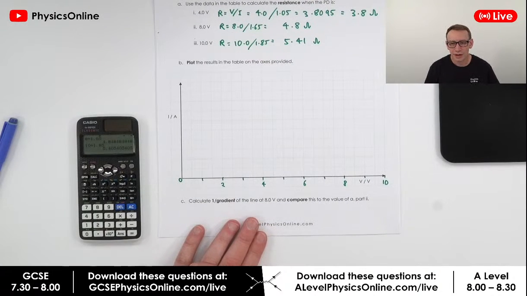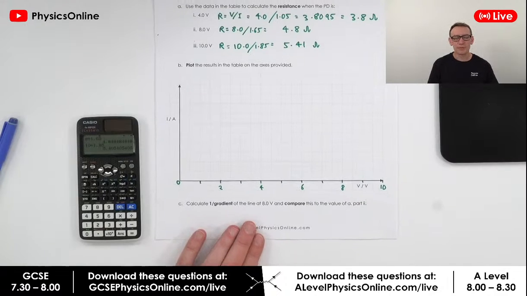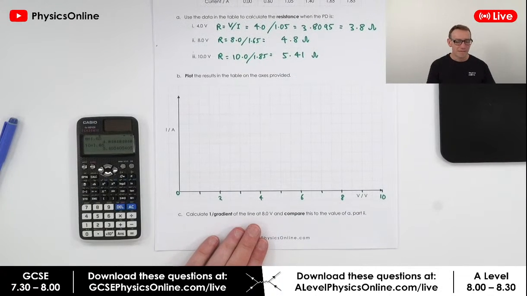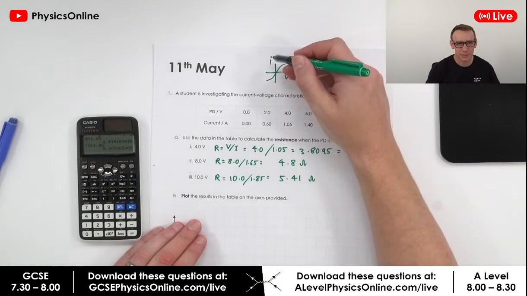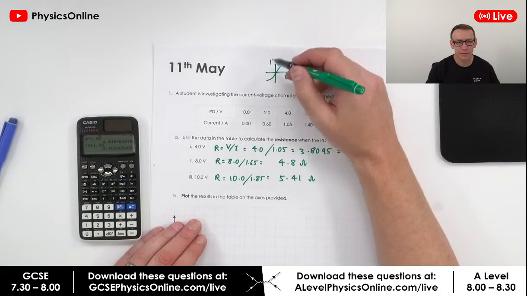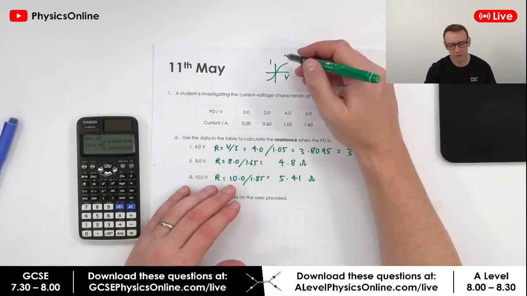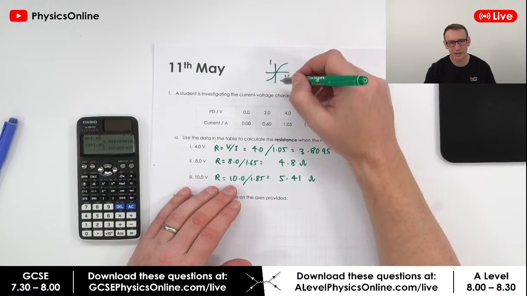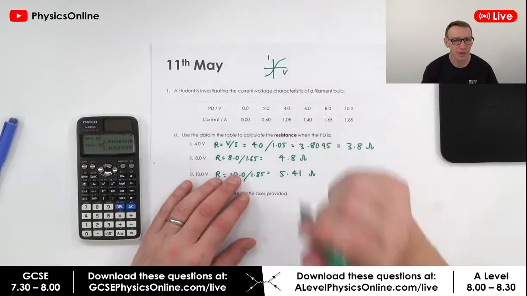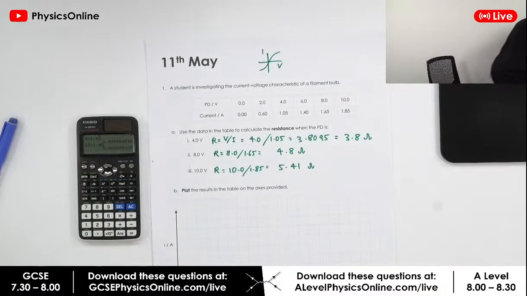Right, shouldn't I be on the x-axis? By convention, it doesn't really matter, really. I mean, normally they're referred to as an IV graph, or the IV characteristic of a component, because by convention we tend to measure or plot current up here and potential difference across there. But I do remember